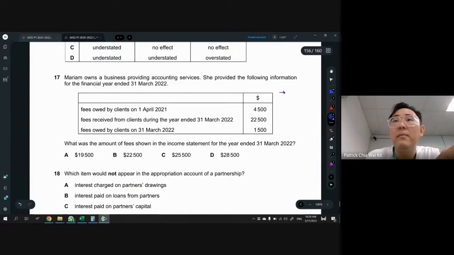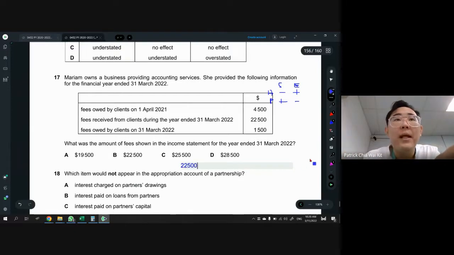The minus, plus, minus. So the starting and the year end, and then after that there is the accrual and prepaid. That's what I said just now. So we must always start with the money that we paid or received. In this case, money that we paid or received is 22,500.